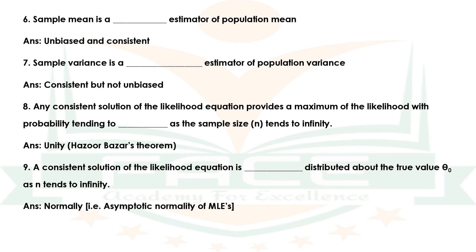Question number 10. Dash is the most efficient in the class of estimators. The answer is MLE if it exists. Question number 11. If a sufficient estimator exists, it is a function of the dash. The answer is maximum likelihood estimator.